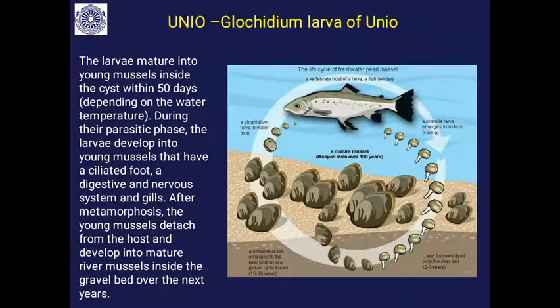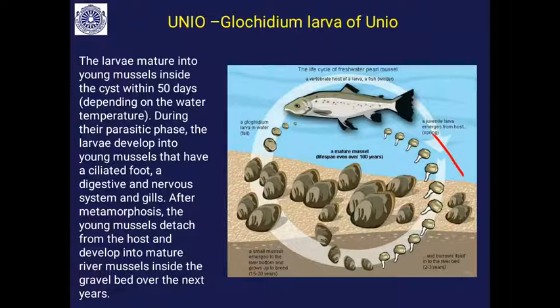The larvae mature into young mussels inside the cyst within 50 days. It is something like 8 to 10 or 12 weeks, depending on the temperature of the water. During their parasitic phase, the larvae develop into young mussels like this.